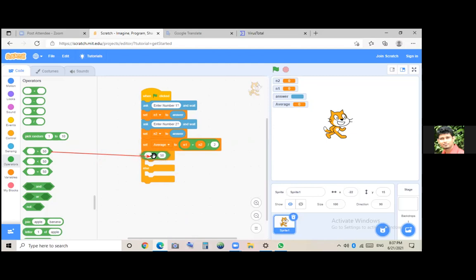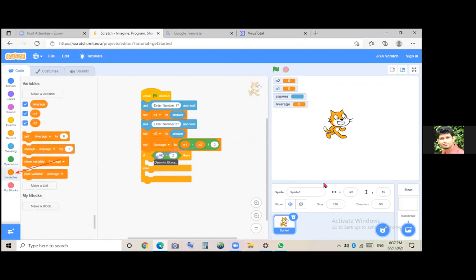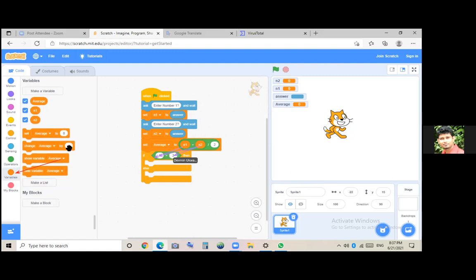And put number 1 and number 2. Number 1 and number 2 from the variables. Again, use the variables again. Number 1 and number 2, you can drag it to the places.